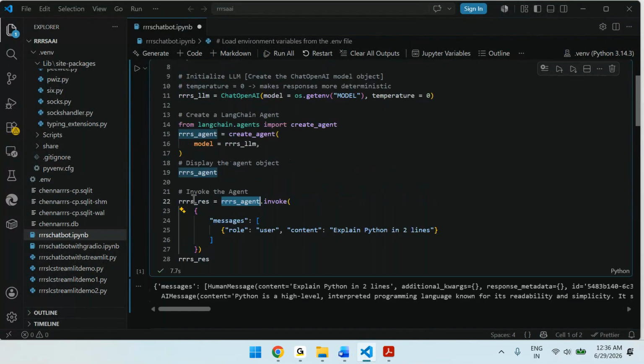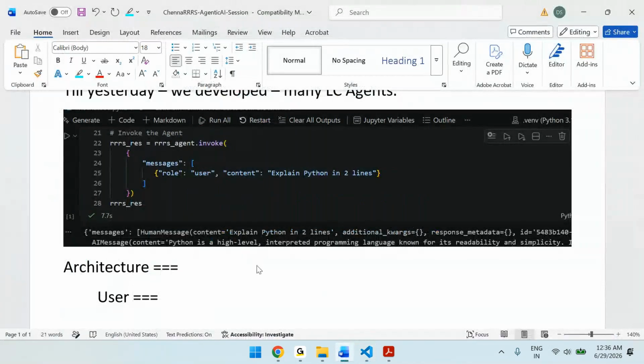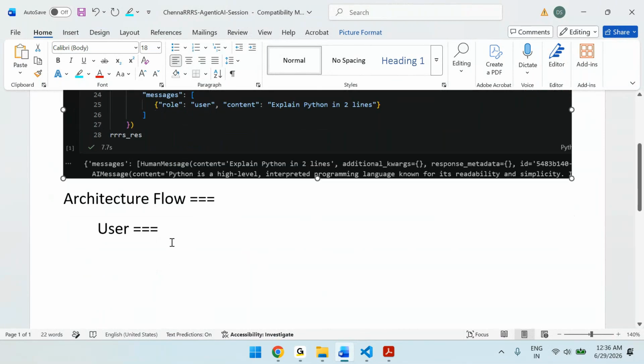Now the agent is giving the response and we display it. So the architecture flow for this application is user, then there is an agent which is doing all the magic and providing the response. What is the agent doing here? It decides the actions, calls the tools, invokes the models, and so on.